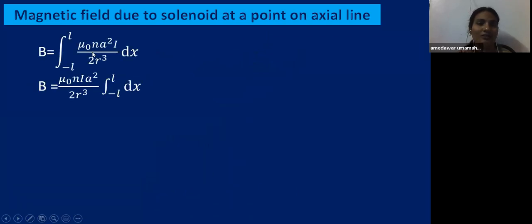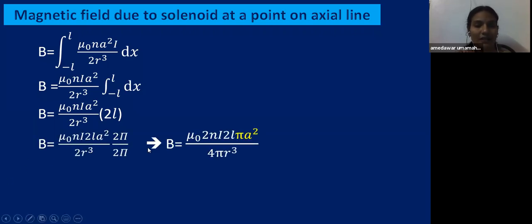Yes. So mu naught n a square I by 2r cube, all are constant. You can take them out of the integration. So you only get here integral from minus L to L dx. So B equal to mu naught n I a square by 2r cube into integral dx, which is nothing but the total length of the solenoid, that is 2L.